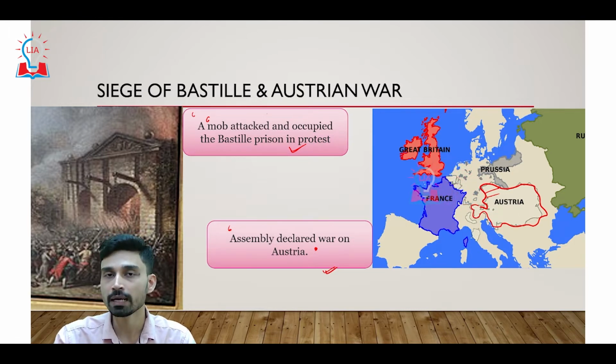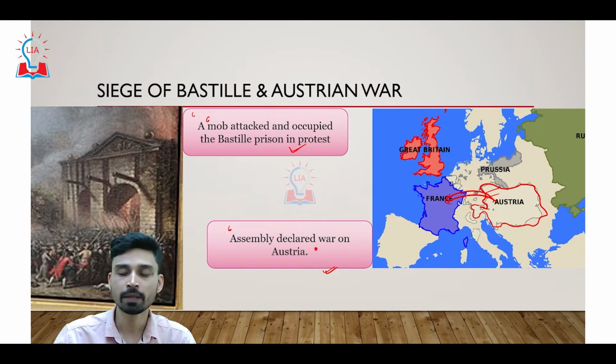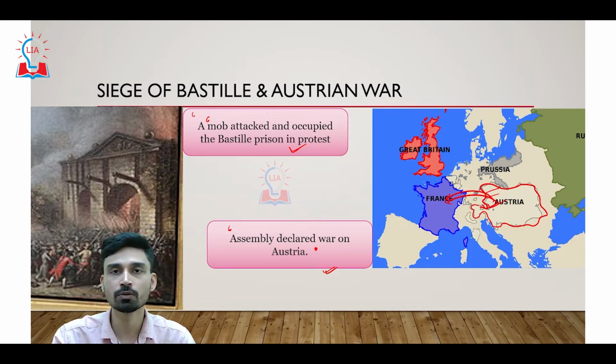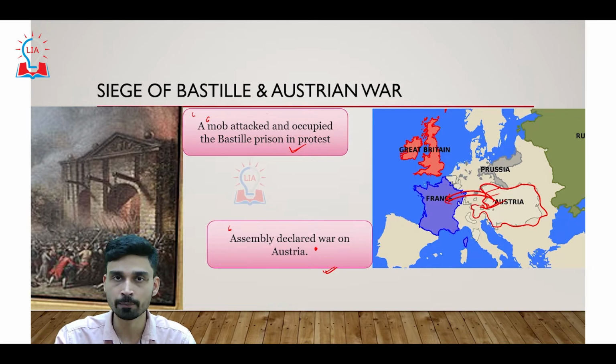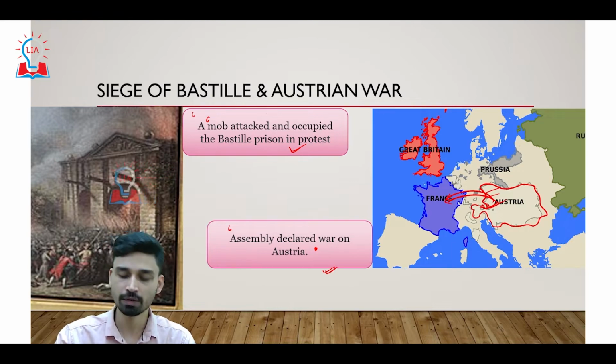That is why the monarchies of the nearby regions became very fearful, and they started supporting the king of France directly and indirectly. This is something the National Assembly did not want, and for this reason they declared war on the nearby kingdom of Austria. However, this decision became quite unpopular because France started to lose the war, and the Austrian Empire captured several regions of France.